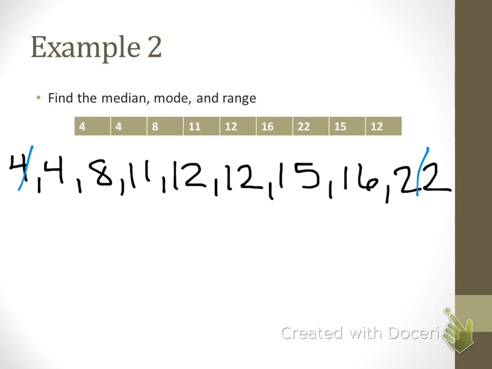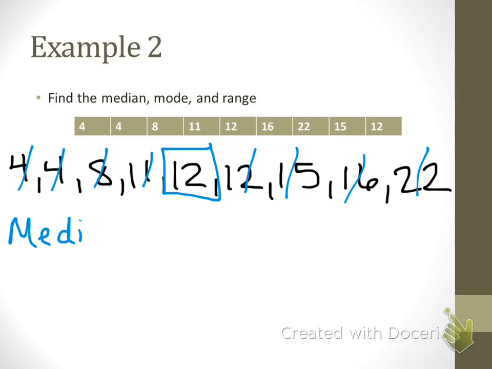So cross out the 4 and 22, the 4 and the 16, the 8 and the 15, the 11 and the 12, and I'm left with the 12 in the middle. Because I have an odd number of numbers in the data set, there are 9 numbers, I only have one number in the middle, and so my median is 12.